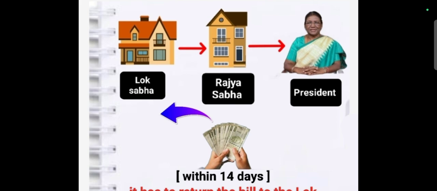An important power of the Lok Sabha regarding the money bill is that it may or may not accept the recommendations made by the Rajya Sabha. If the Rajya Sabha does not pass it within the stipulated period of 14 days, it can be passed at any time without any restrictions. Only the Lok Sabha has this power regarding the money bill. This is the actual procedure under Article 109 of the Indian Constitution.